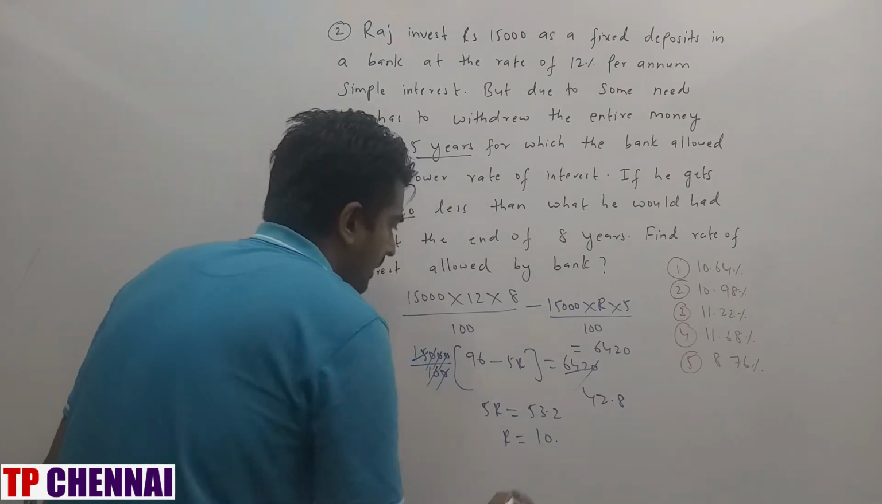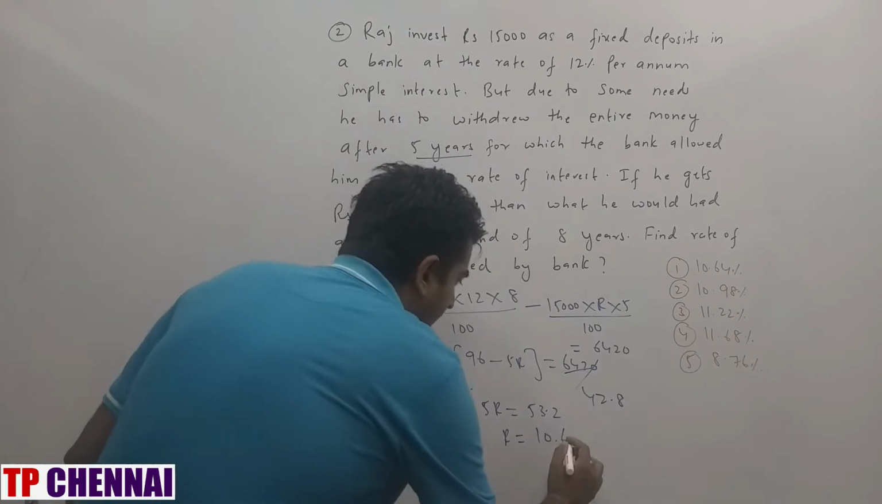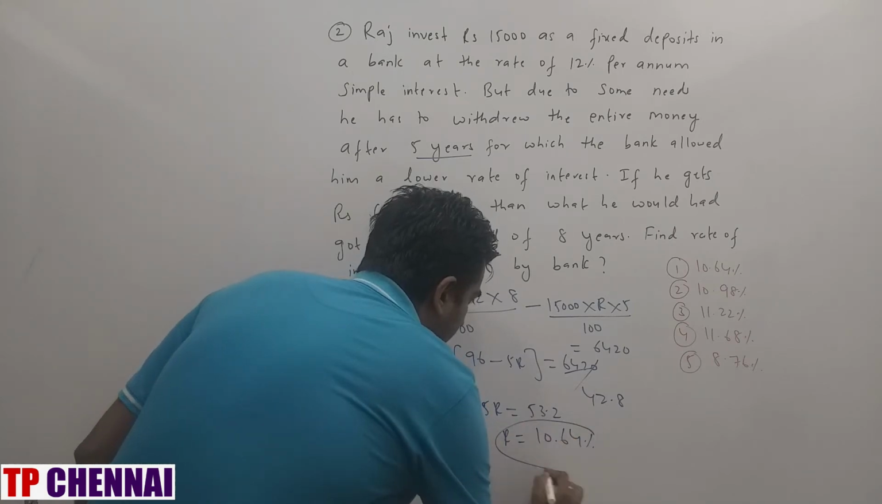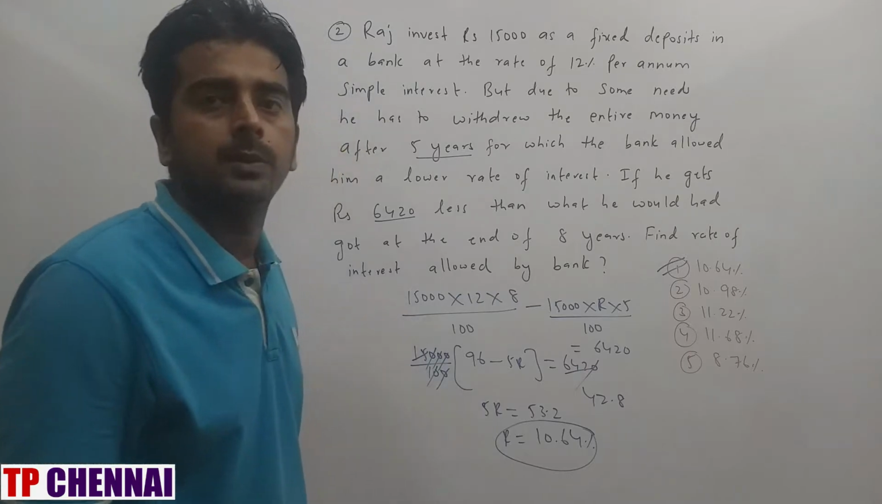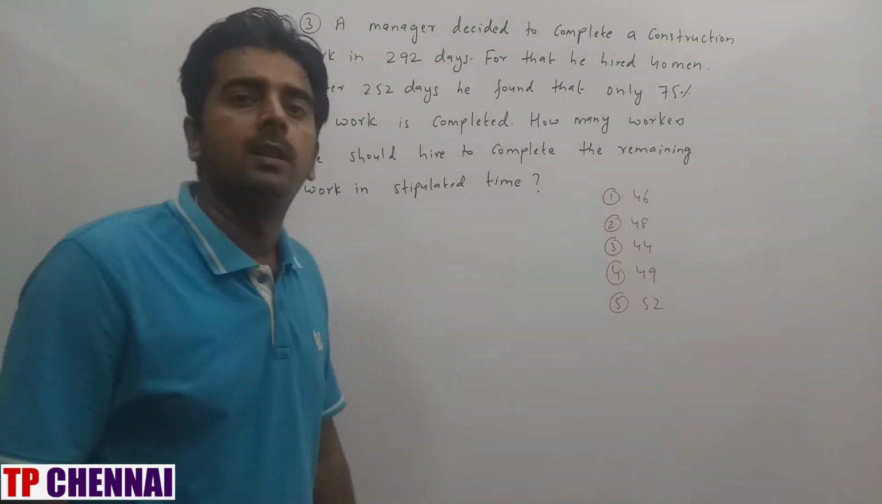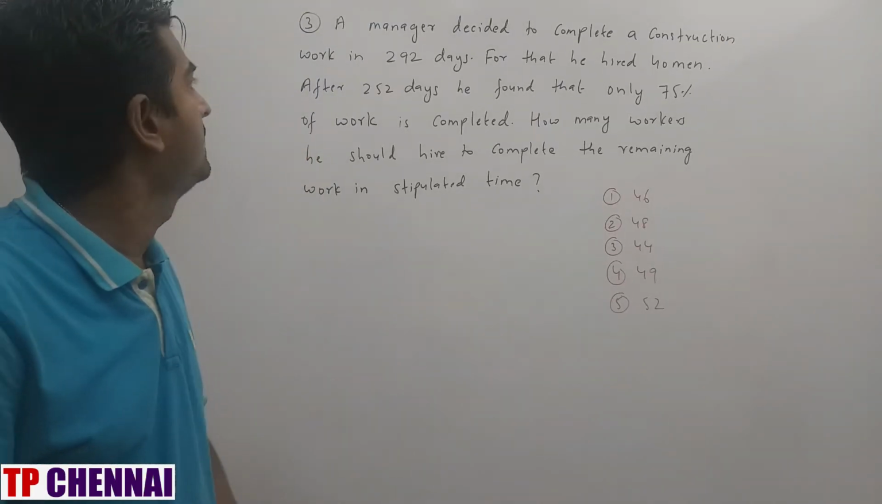So R is nothing but how much? 5 10s are 50, 5 6s are 30, 5 4s are 20. So my answer is nothing but 10.64%, which is nothing but the first option. So I hope you are clear with the second one. Now we will see the third one.